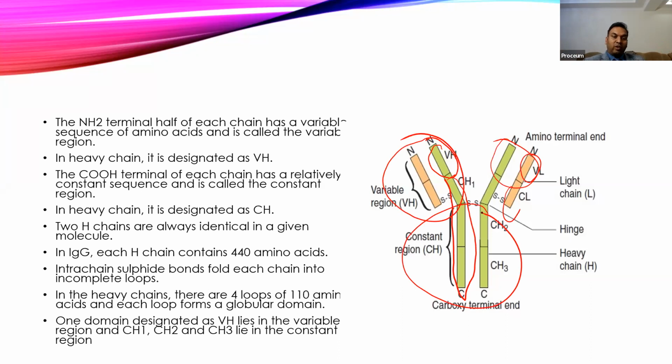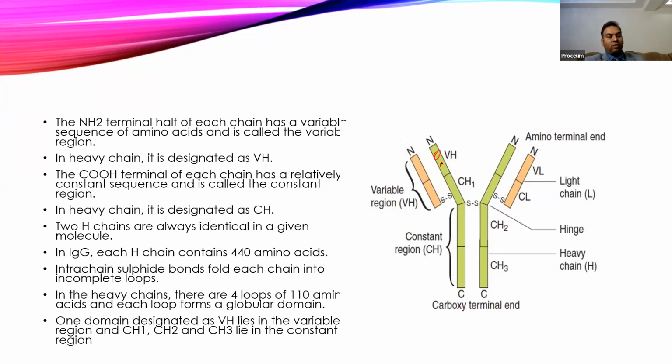If you see how that variable zone varies, in the variable zones there are almost 4 loops, which combine to each other by disulfide bonds, and that shows the various variations. Here also there will be 4 loops in the heavy chain, and that shows the various variable loops.